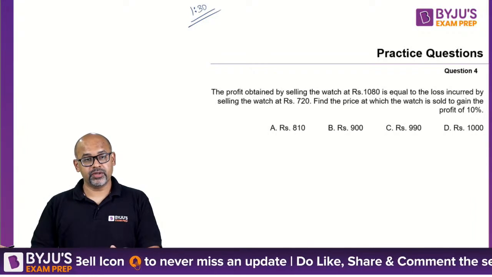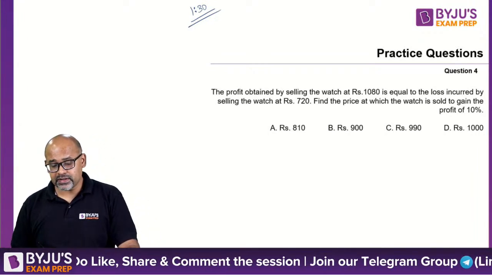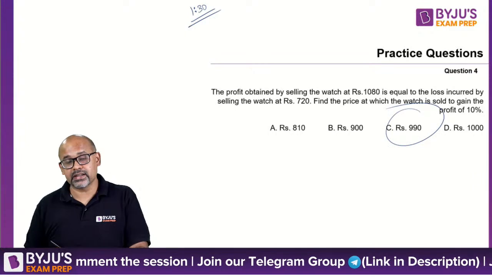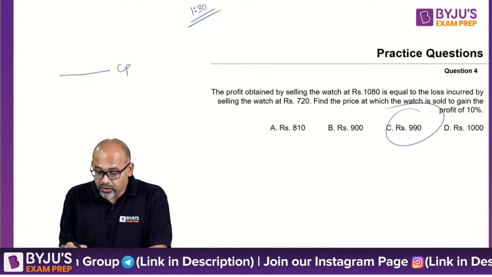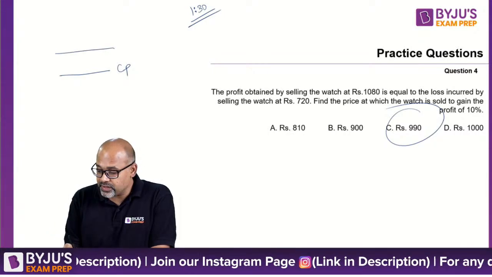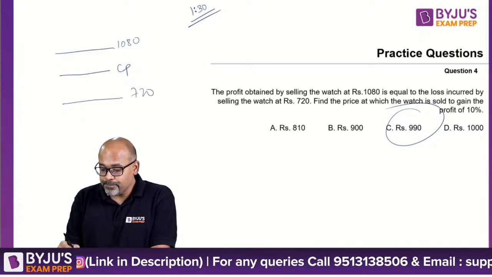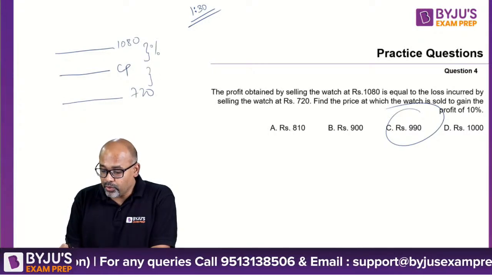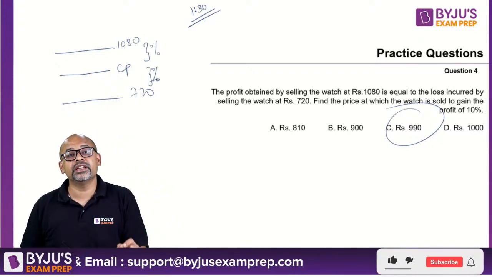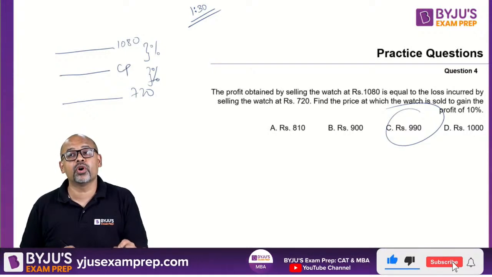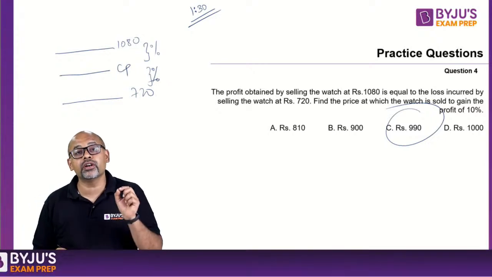Okay, so Vicky, Swagat, Varun, correct answer. Let's see why option C is correct. The correct answer is 990. So what they're saying is, let this be your cost price. Now if I sold it at a higher price, which is 1080, or at a lower price, which is 720, the percentage in both cases is the same. Now remember, profit or loss is always calculated on the base called the cost price.